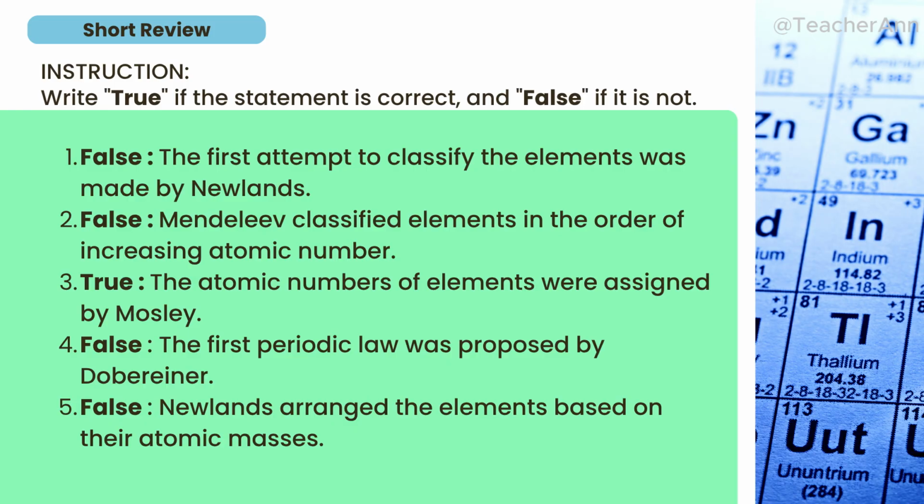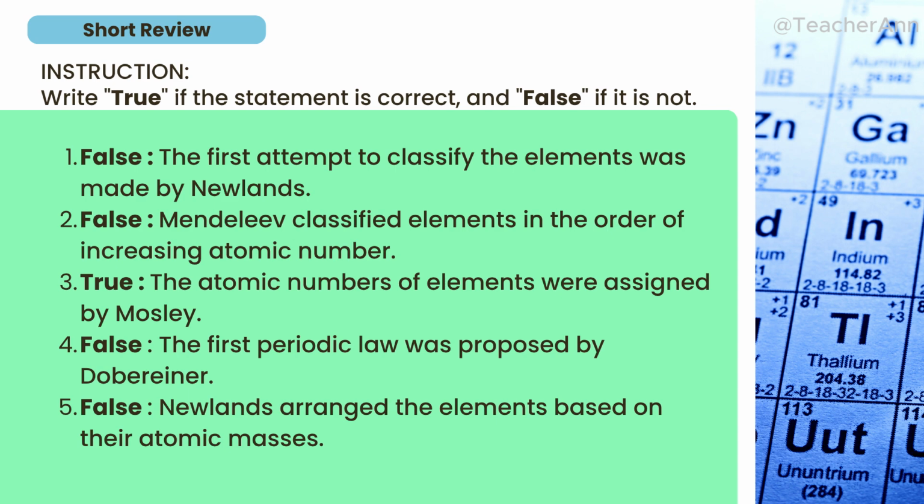Okay, sa explanation natin, si Mendeleev actually arranged elements by atomic mass, not atomic number. Si Moseley naman, he discovered that atomic number or number of protons is the correct basis for arrangement. Si Döbereiner naman proposed the triads, pero hindi pa yun ang modern periodic law. And si Newlands naman made the law of octaves, an early step.